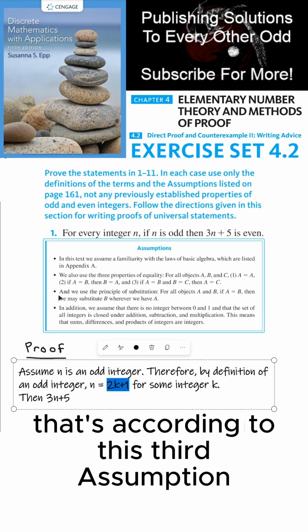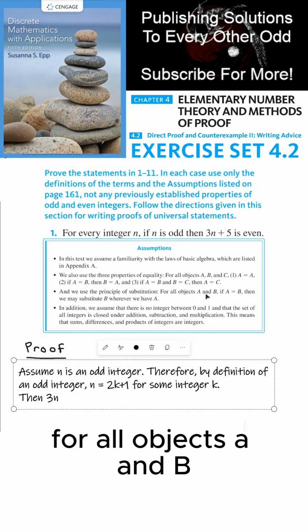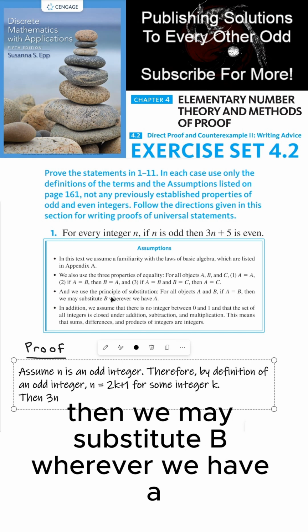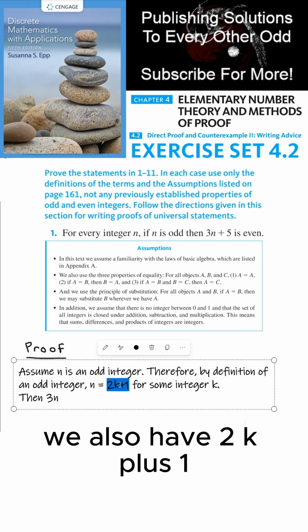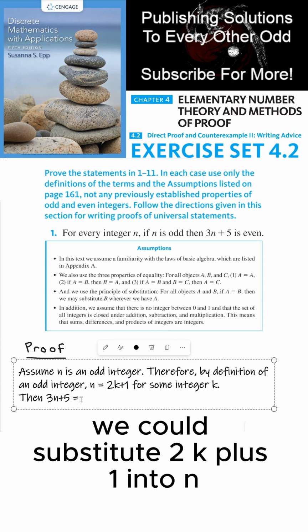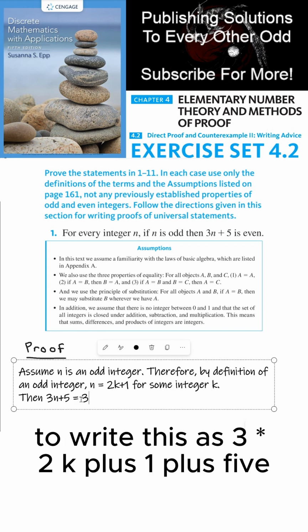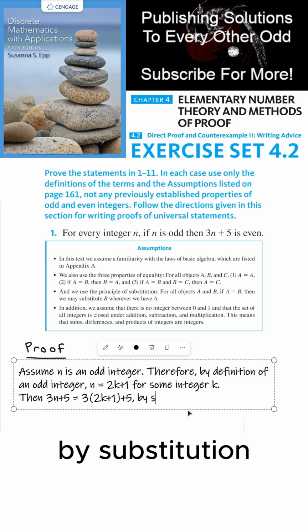That's according to this third assumption here. We can use the principle of substitution. For all objects a and b, if a equals b, then we may substitute b wherever we have a. So here we have n. We also have 2k plus 1, but those are the same thing. And so when I write 3n plus 5, we could substitute 2k plus 1 for n to write this as 3 times (2k plus 1) plus 5. We could justify this claim by saying by substitution.